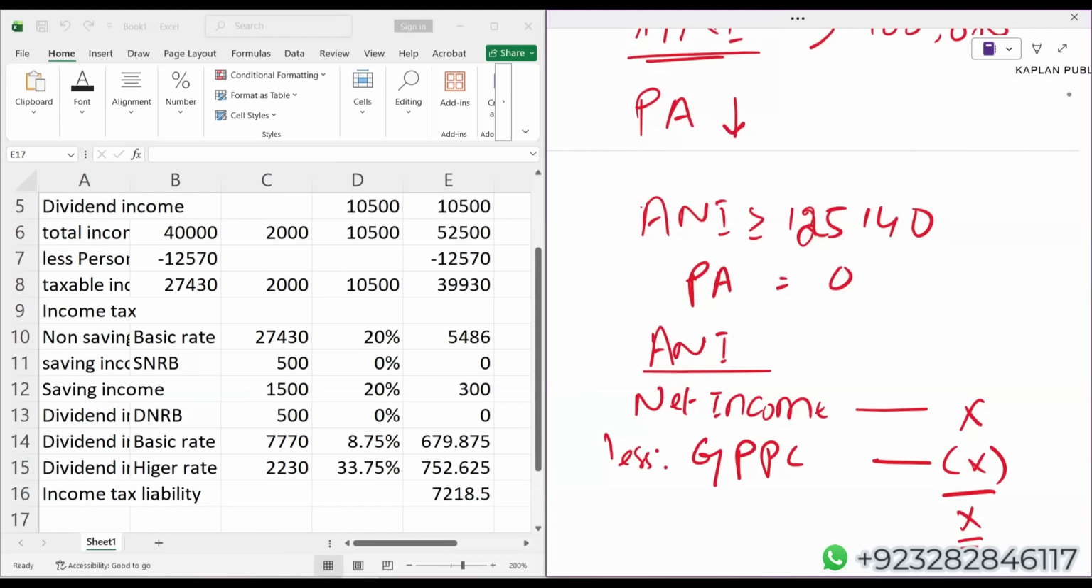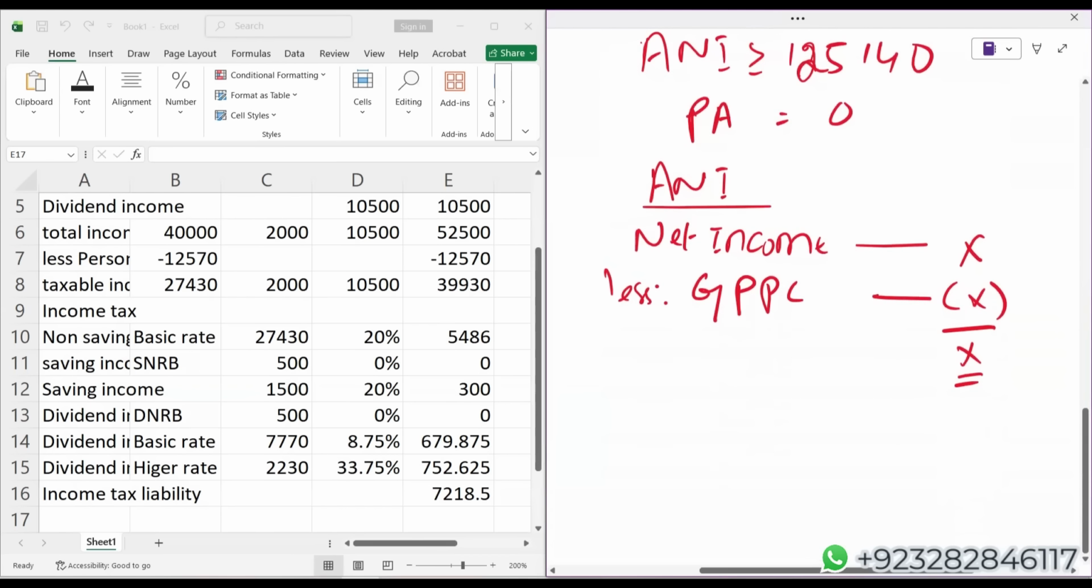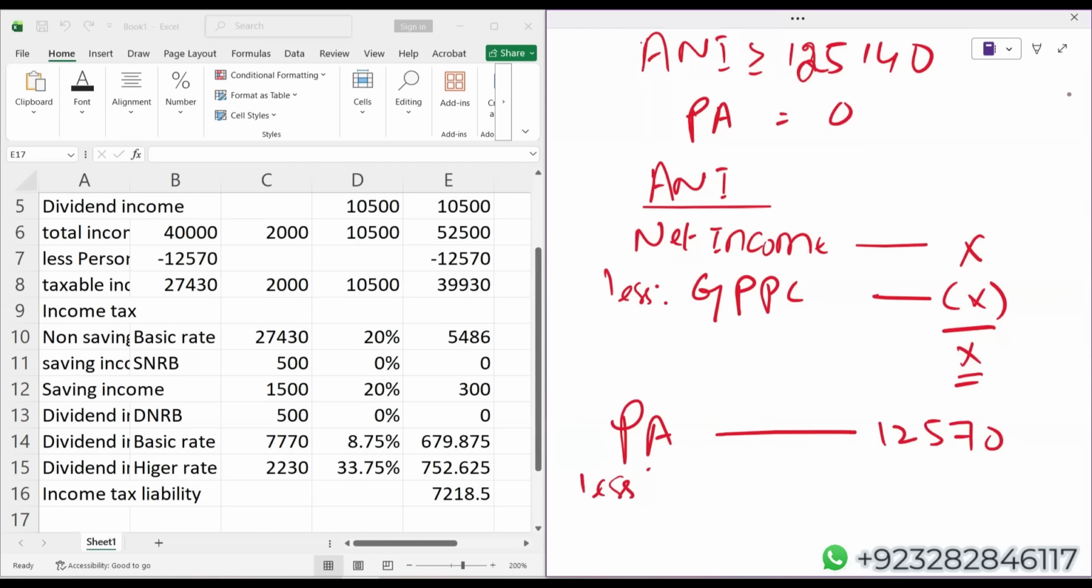Net income minus gross personal pension contribution, you will get ANI. Now, what is the formula? The formula is very simple. Personal allowance 12,570 less 50% of the amount by which ANI exceeds 1 lakh.